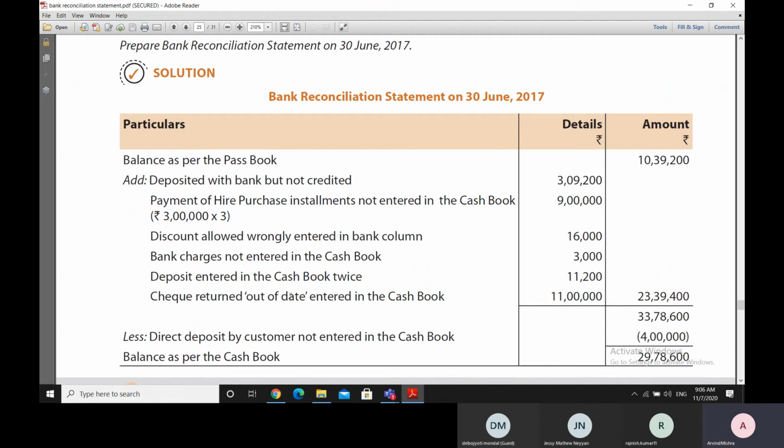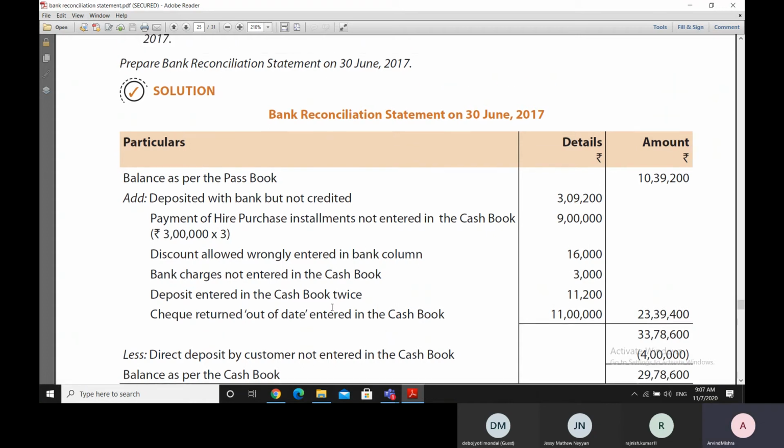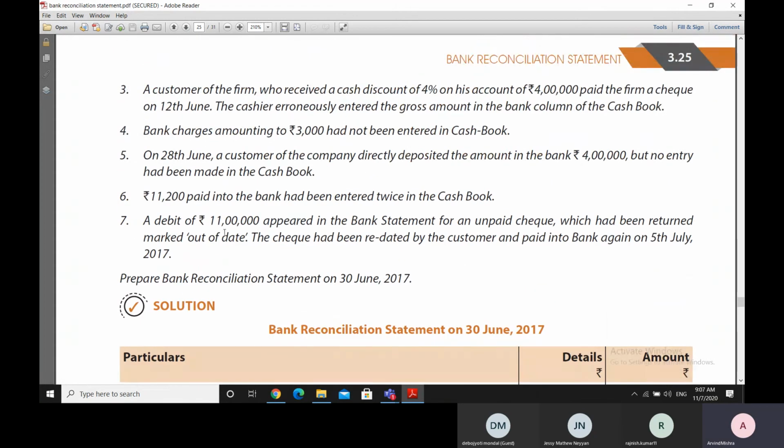But while issuing the check, we had passed an entry in the cash book, and now that check has been returned back as out of date. Let us read this entry. A debit of 11 lakh appeared in the bank statement for an unpaid check which had been returned marked out of date.